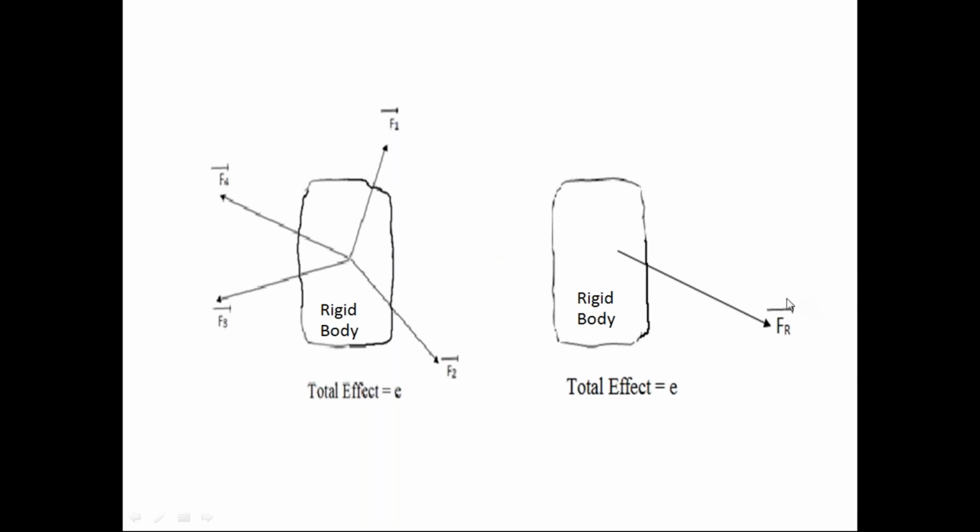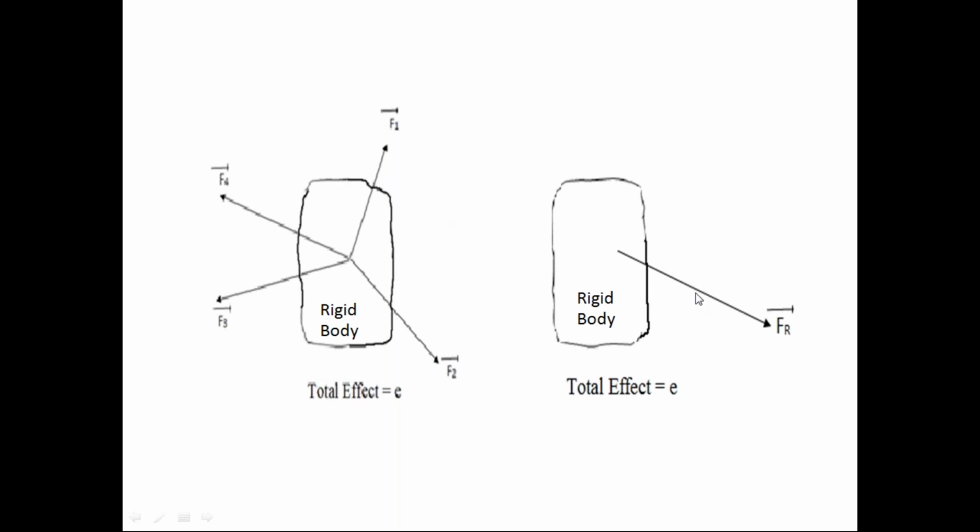So resultant force means only one force. The resultant force is always one single force. But the resultant force has the same effect on the rigid body as that of this force system. What is that force system? F1 bar, F2 bar, F3 bar, F4 bar. Due to this force system, there is an effect in the rigid body.